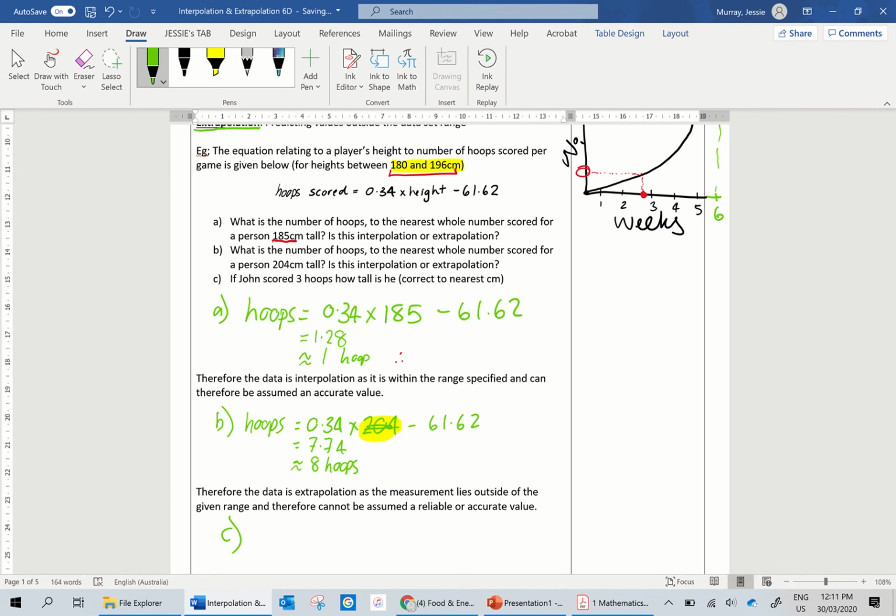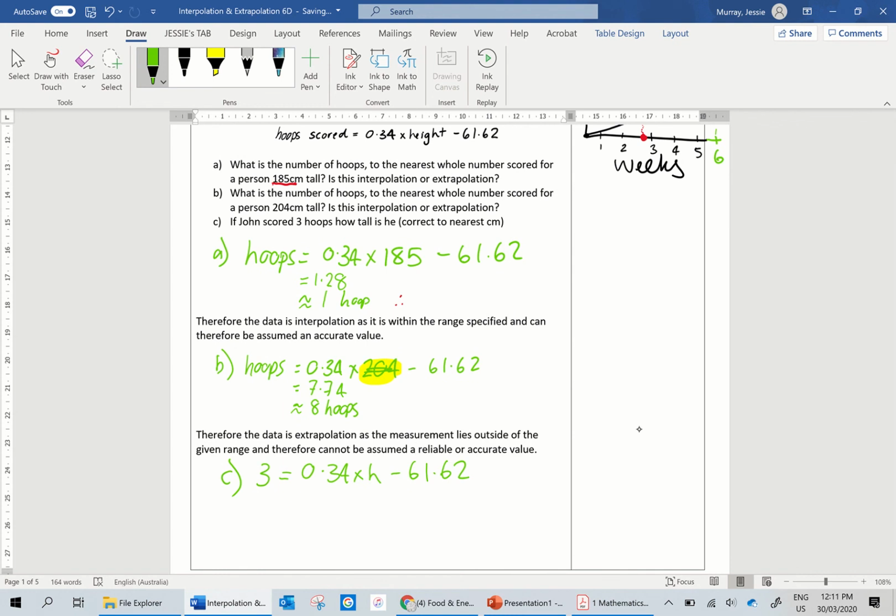It says, if John scored 3 hoops, how tall is he? Okay, so this time you're going to sub 3 in where the hoops are. Then you're going to have 0.34 timesing by his height, which we don't know, minus 61.62. So again, this is just going to be an equation. Pause the video, give it a go.